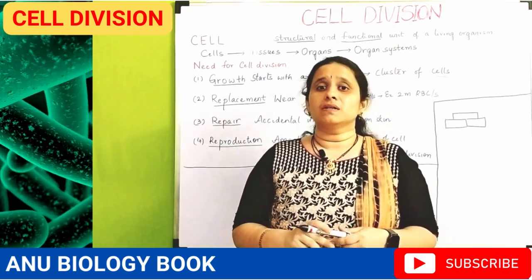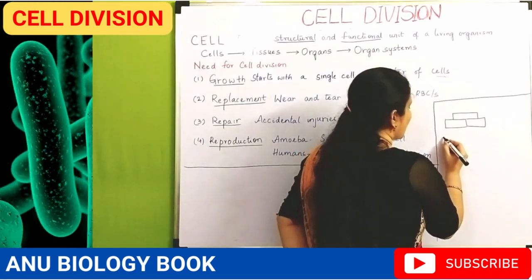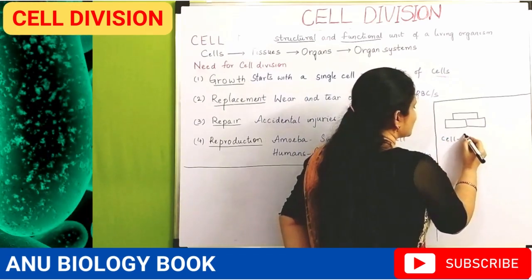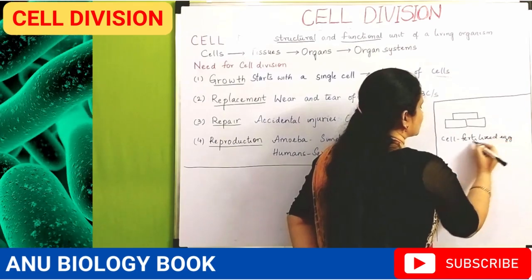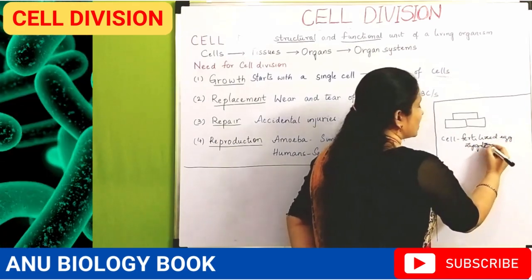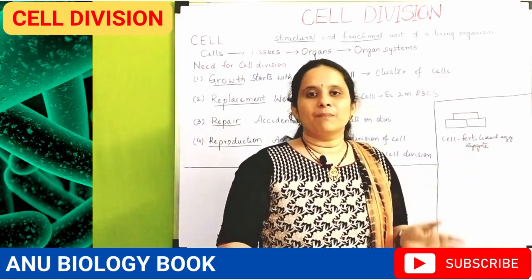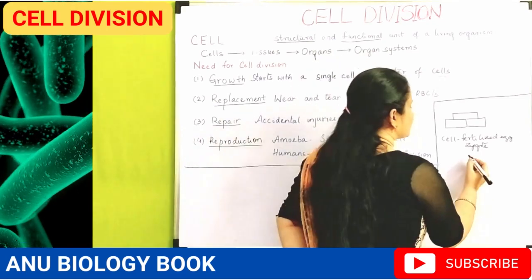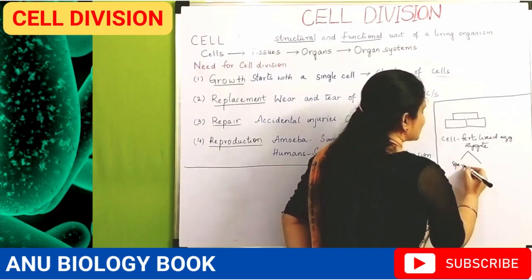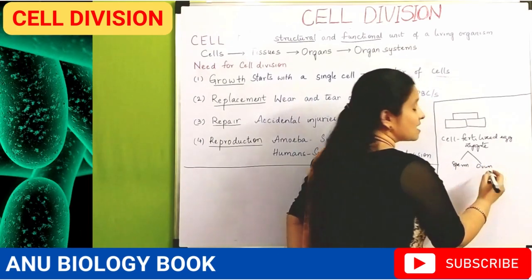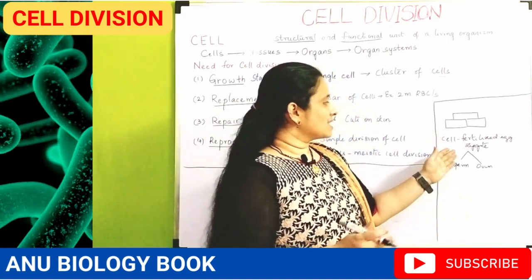If you take the development of the human body, it has developed from a single cell known as the fertilized egg, called the zygote. This zygote has been formed by the fusion of one male gamete and a female gamete. The male gamete is known as sperm and the female gamete is known as ovum. The sperm and ovum combine to form a single cell known as the zygote.